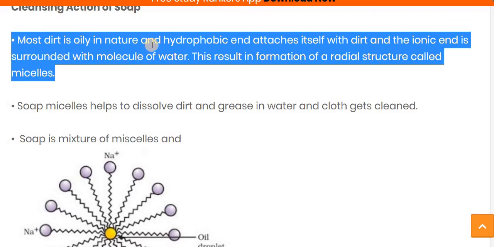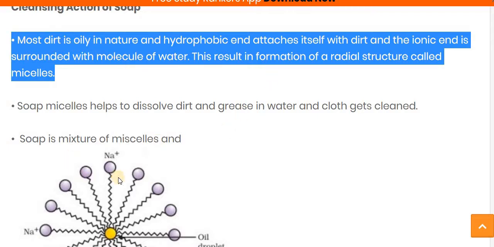Most dirt is oily in nature and hydrophobic, and the hydrophobic part attaches itself to the dirt, and the ionic end is surrounded by the water molecules. Why? Because, as we saw previously, the hydrophobic tail, this hydrocarbon chain, is attached to the dirt, or you can say the oily material. Why to the oily material? Because this chain is hydrophobic, so it goes away from the water molecules and is attached to the oily material.